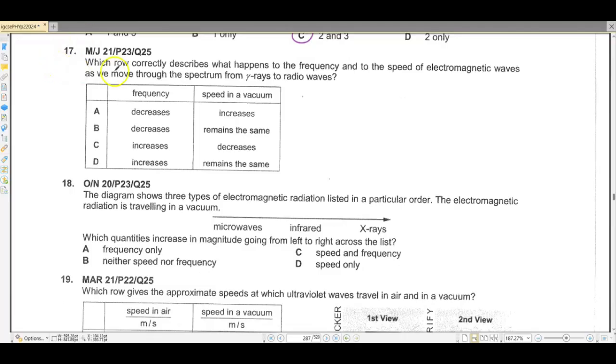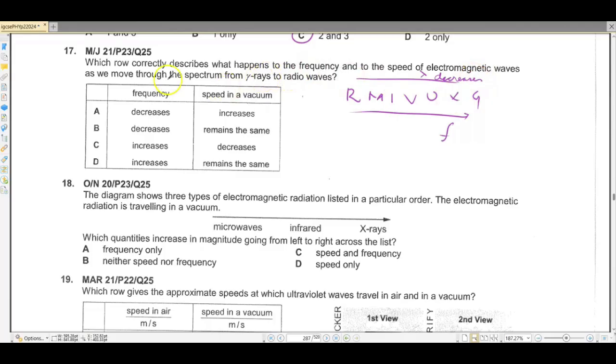Question number 17. Which row correctly describes what happens to the frequency and to the speed of electromagnetic waves as they move through the spectrum from gamma rays to radio waves? Now this is like raging Martians invaded Venus using X-ray guns. We know that frequency increases in this direction and wavelength decreases in this direction.